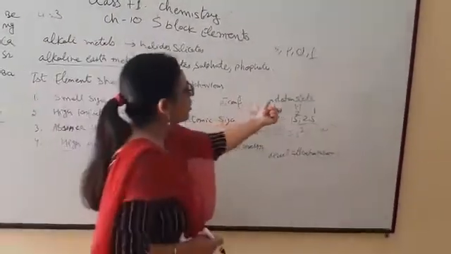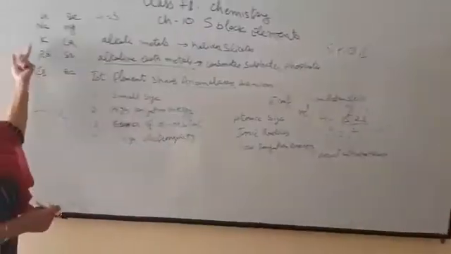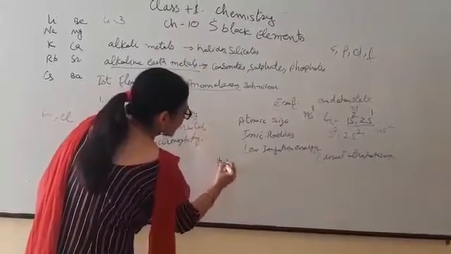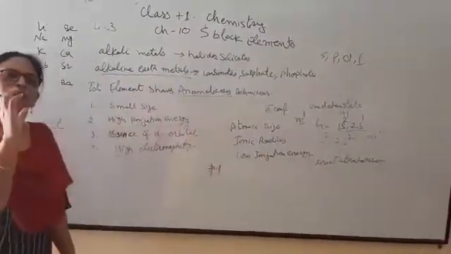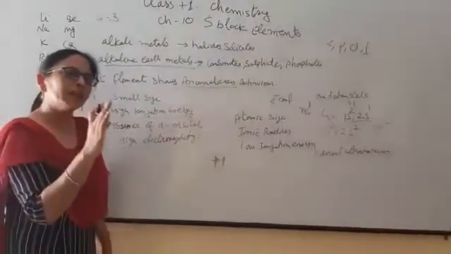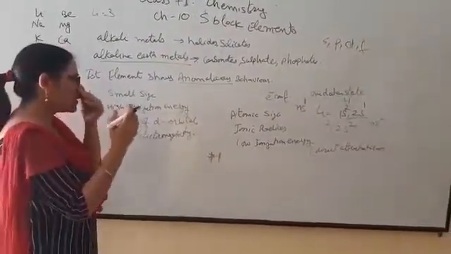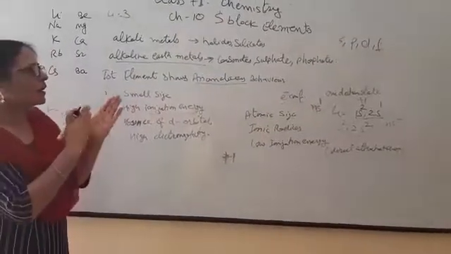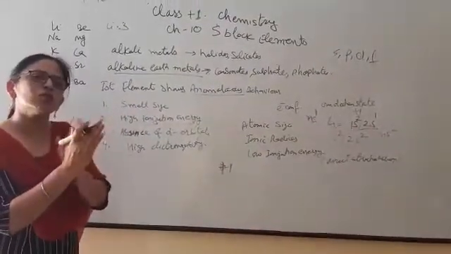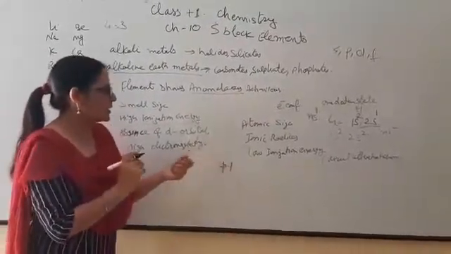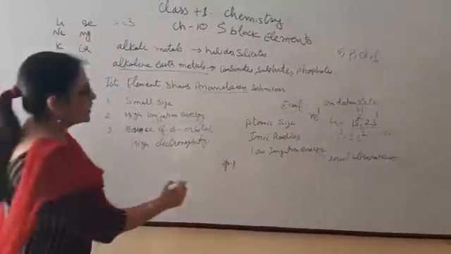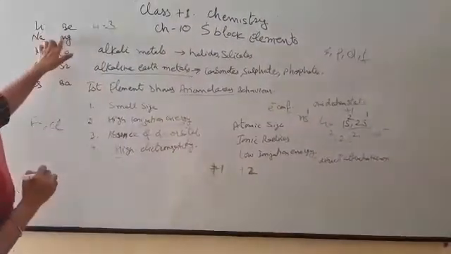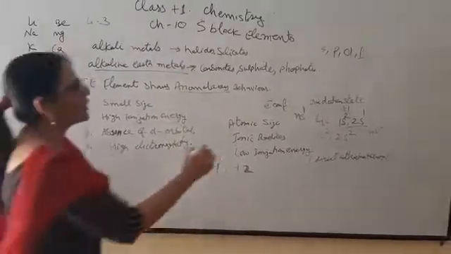After this, their oxidation state. The oxidation state of alkali metals is +1. Oxidation state is the combining capacity of an element when it reacts with another, where one element forms a compound with another element through exchange of electrons. The oxidation state of alkaline earth metals is +2. For example, when magnesium reacts with chlorine, it forms magnesium chloride.